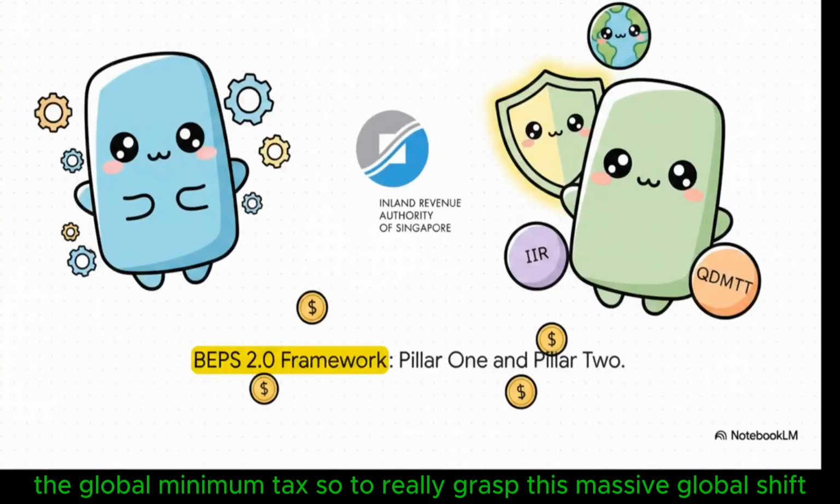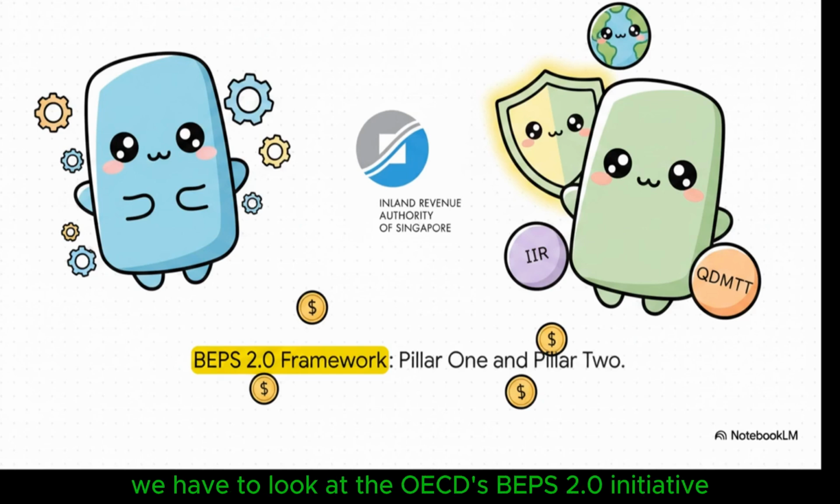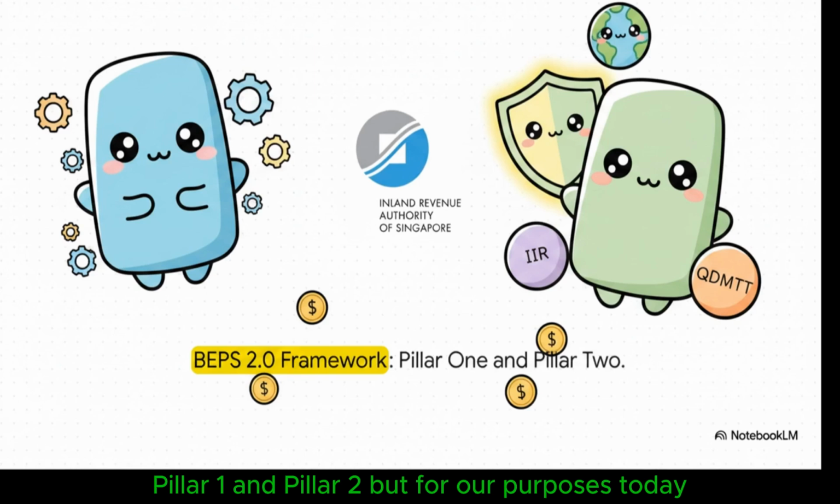So to really grasp this massive global shift, which is basically designed to stop tax base erosion in its tracks, we have to look at the OECD's BEPS 2.0 initiative. It's split up into two main pillars, Pillar 1 and Pillar 2. But for our purposes today, our focus is squarely on Pillar 2. That is, the global minimum tax.